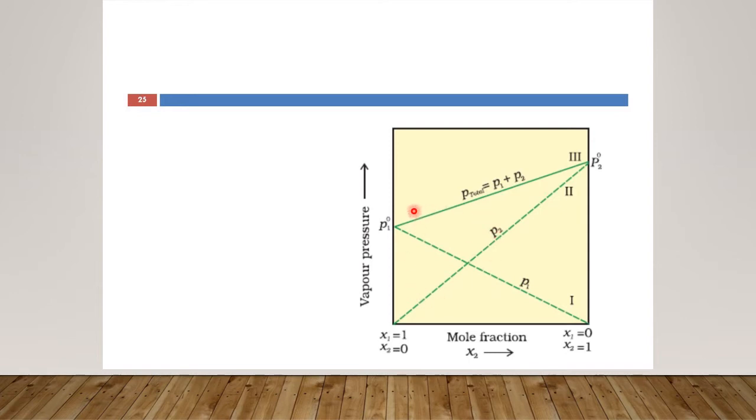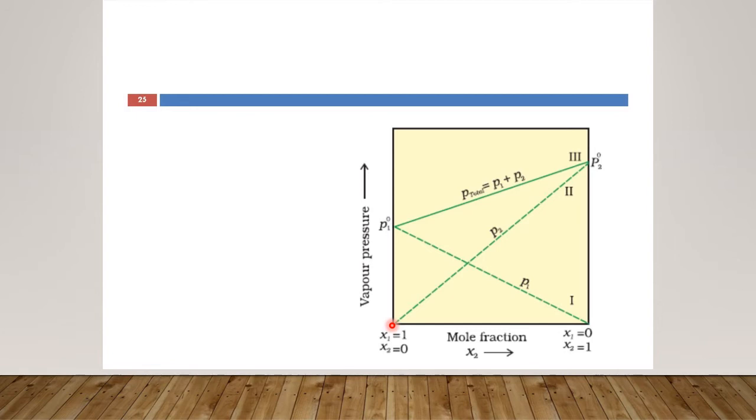Follow this graph. What is happening here? We are plotting vapor pressure versus mole fraction. Start from the left hand side of the graph. Here, Chi1 is equal to 1 and Chi2 is equal to 0. That means here we have pure component 1, and there is no amount of component 2 present.